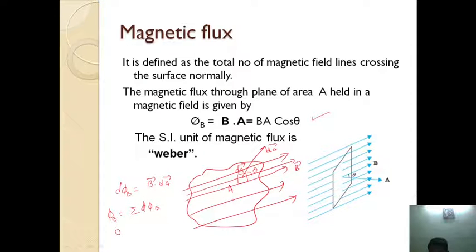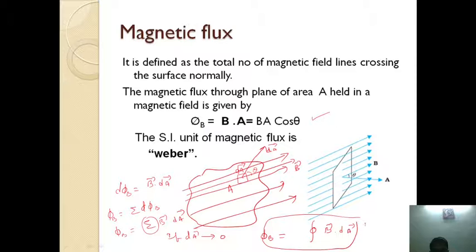Simply, we get Φ_B equals the summation of B dot dA. If dA is very small, tending to 0, the summation can be replaced by integration, that is, integral of B dot dA. You can also use this expression. So this is about the magnetic flux.